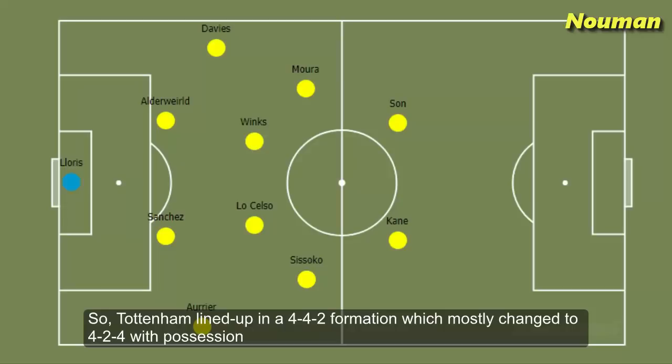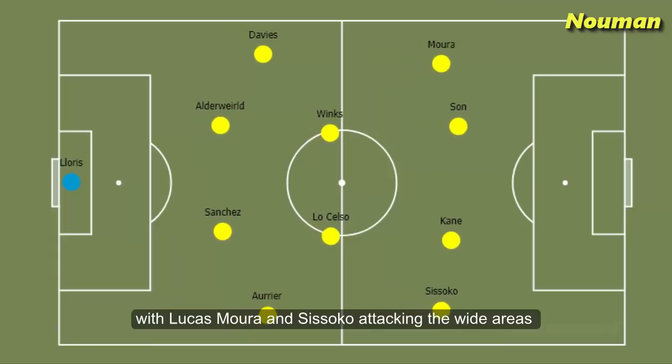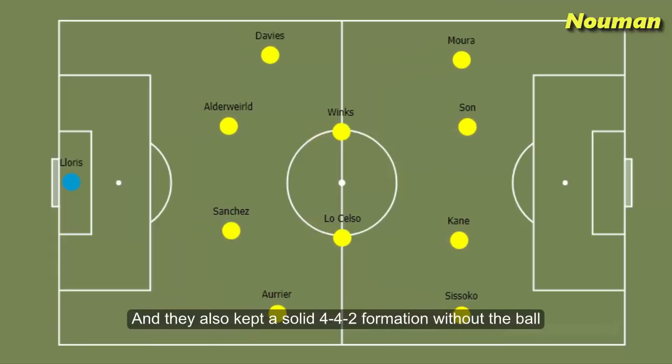So Tottenham lined up in a 4-4-2 formation which mostly changed to 4-2-4 with possession, with Lucas Moura and Sissoko attacking the wide areas, and they also kept a solid 4-4-2 formation without the ball.